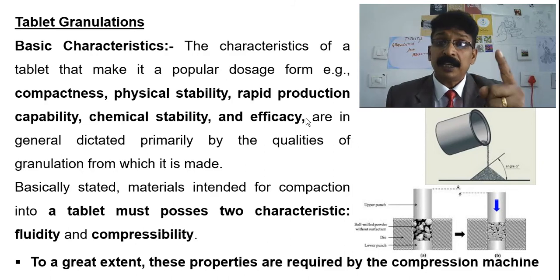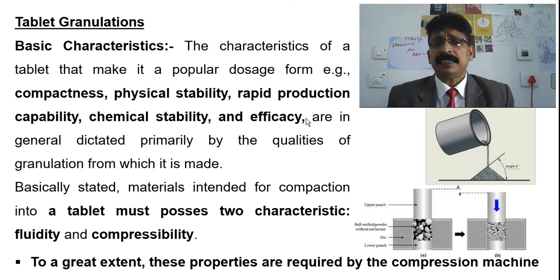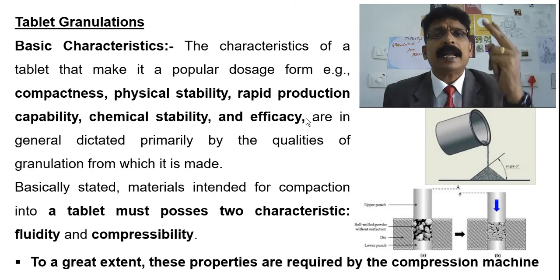The quality of the granulation plays a major role in giving all these properties and maintaining the quality of a tablet. Basically stated, materials intended for compaction into a tablet must possess two main characters.